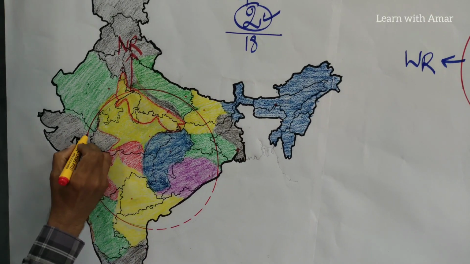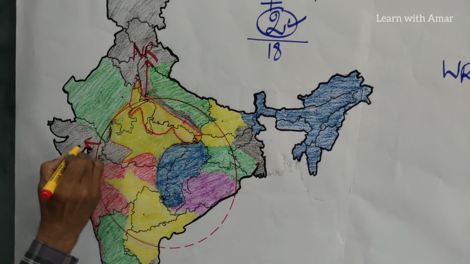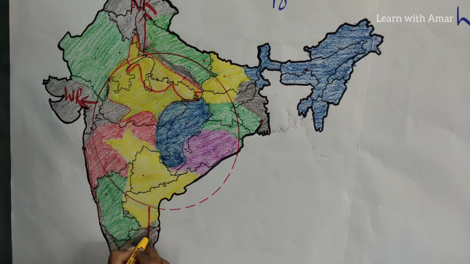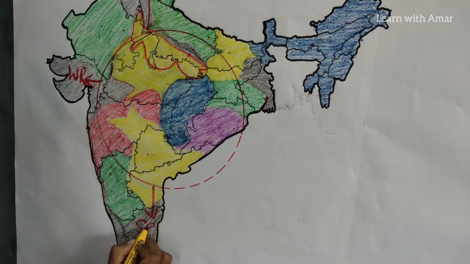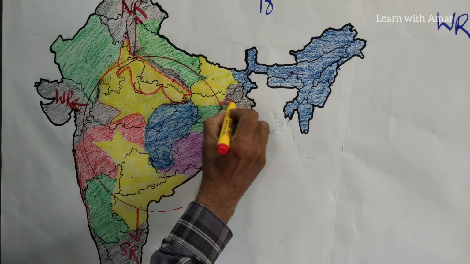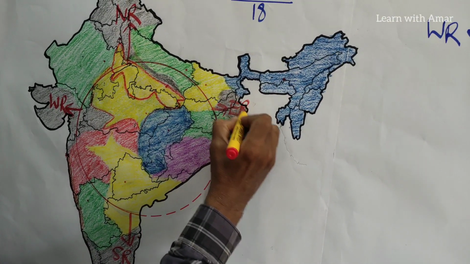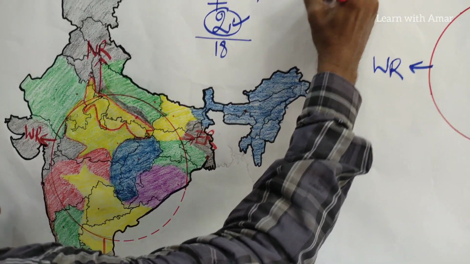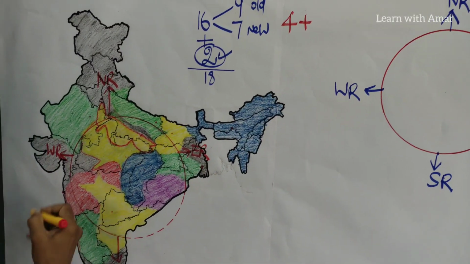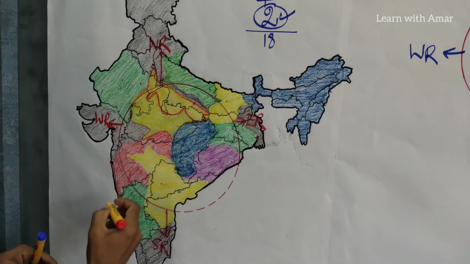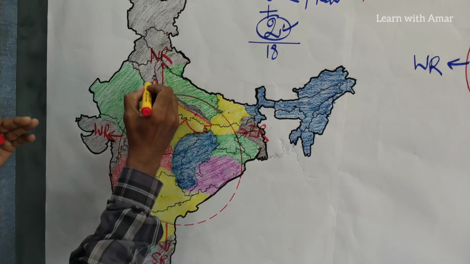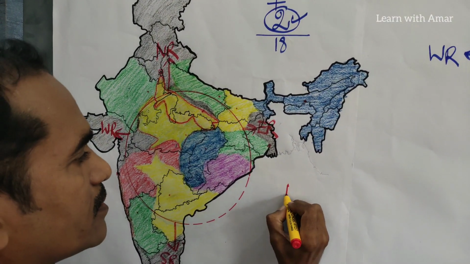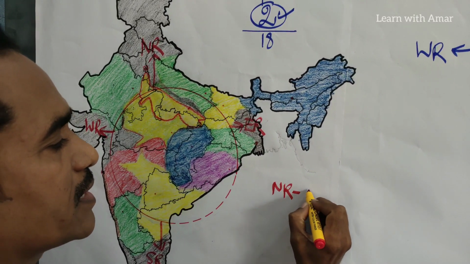This one is Western Railways. This one is Southern Railways, and this is Eastern Railways. These four are complete. Next, we locate the headquarters. The Northern Railways headquarters is located here, New Delhi. Let's write here: Northern Railways, Delhi.